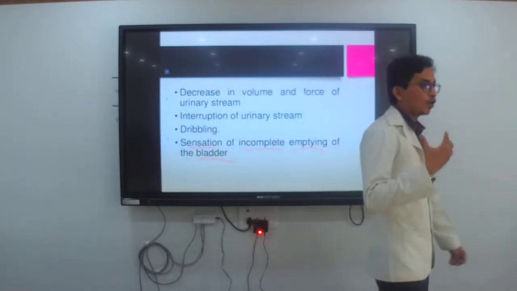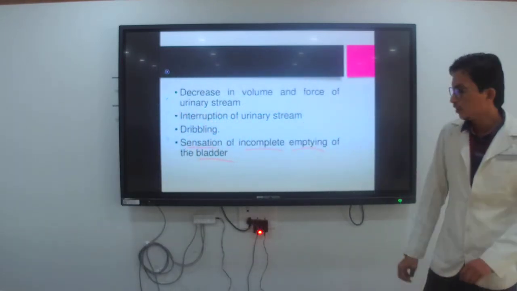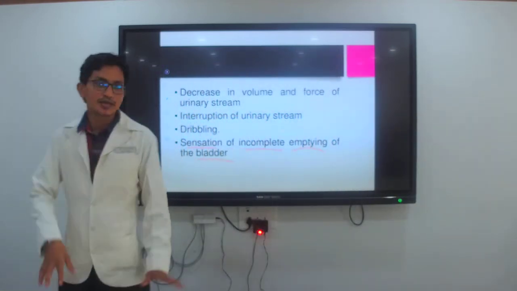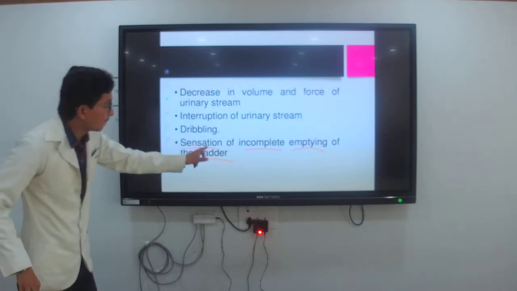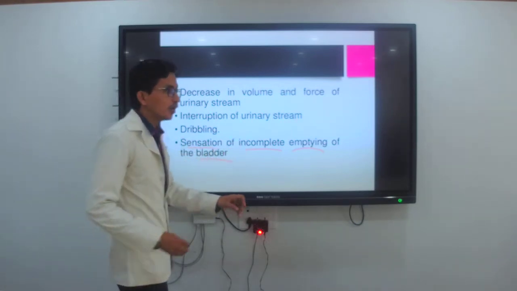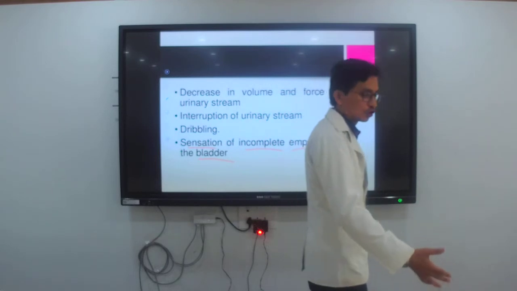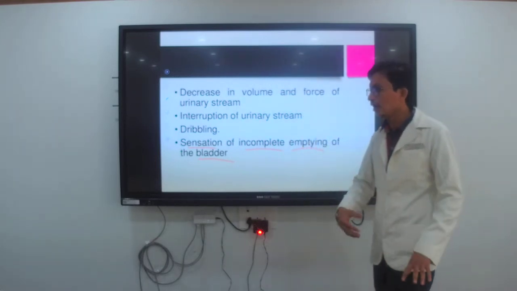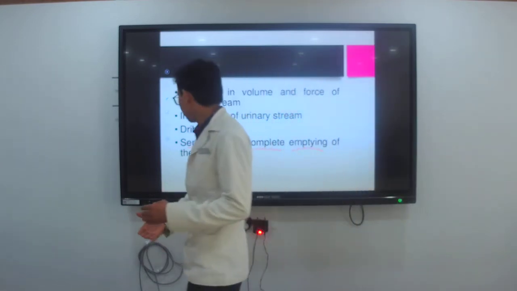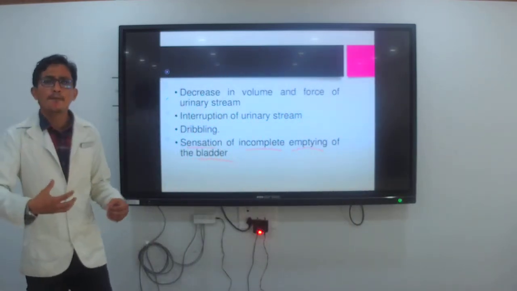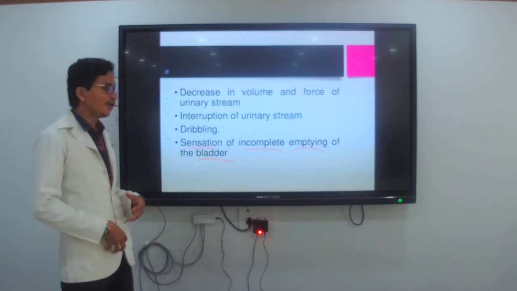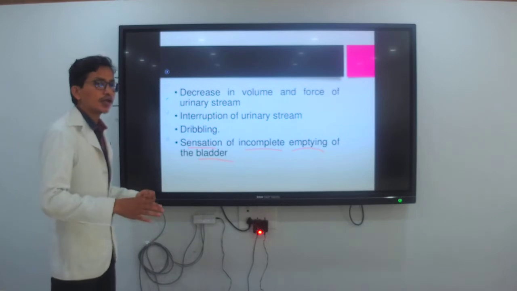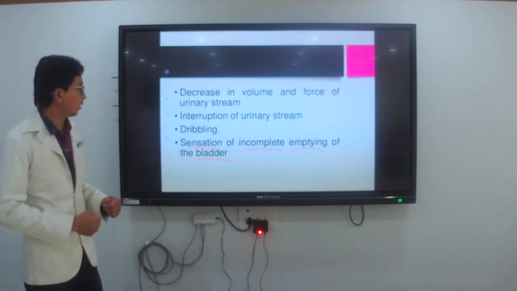For example, when you are going to pass urine, it gets the sensation to the bladder. Incomplete emptying of the bladder means that when you go to the washroom and pass urine, you come back and again have the sensation that you want to urinate, because it was passed incompletely. Because of this, we have the sensation that urine is still present and the bladder is not emptied properly.